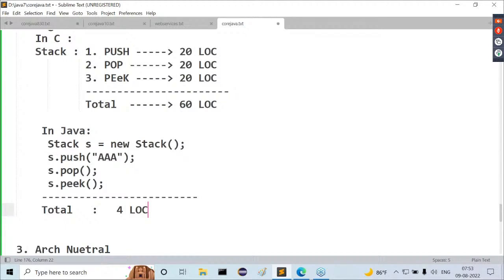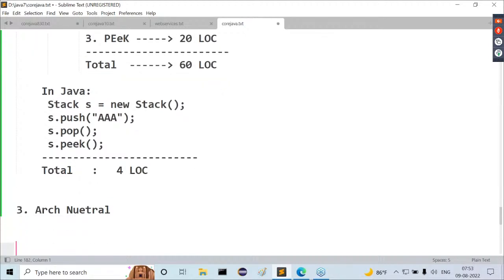That's why Sun Microsystems has given more predefined library inside Java, to reduce the number of finish sections for the developer. In C and C++, less predefined library is available, so developers have to write more and more lines of code. Because of that reason, Sun Microsystems wanted to prepare a new programming language. It should be a tight coded programming language. Right, sir, leave this one.